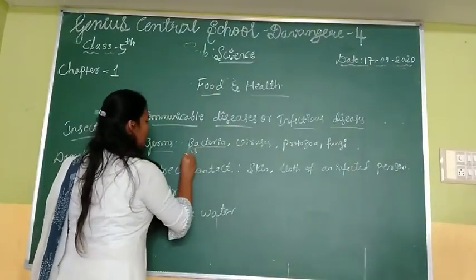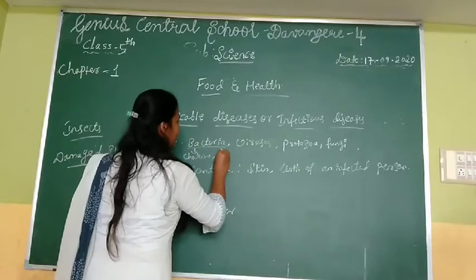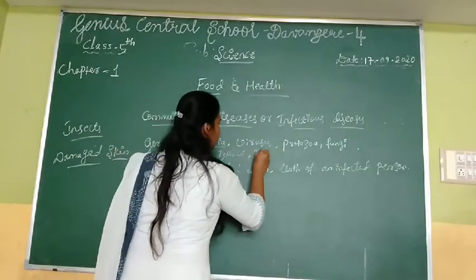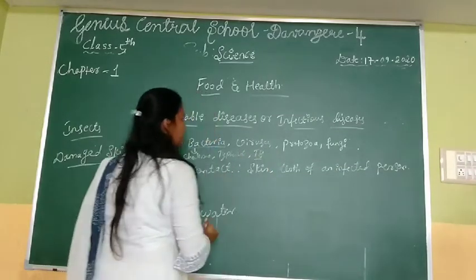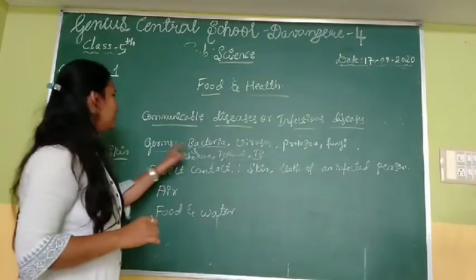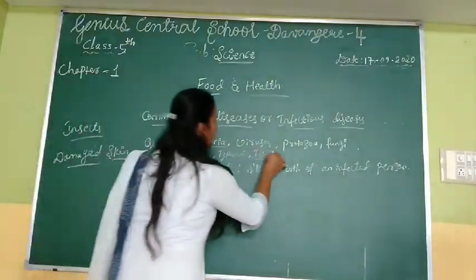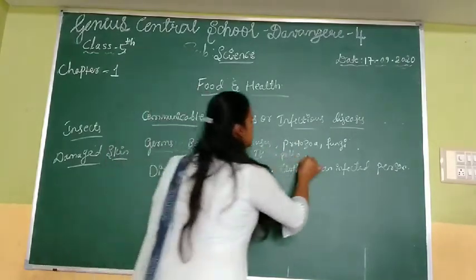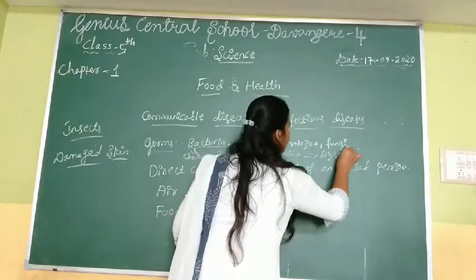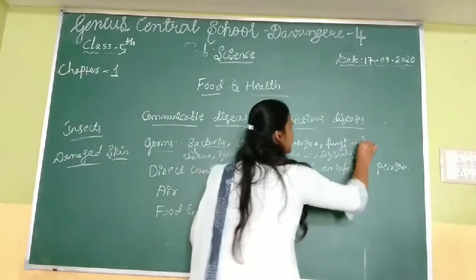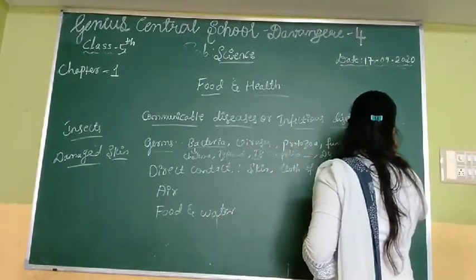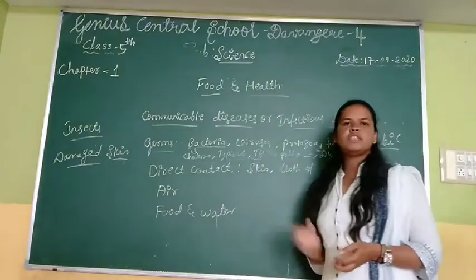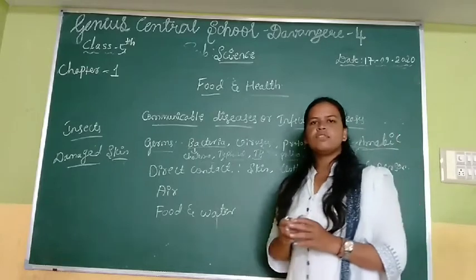Bacterial diseases are cholera, typhoid and tuberculosis, short form TB. These are the bacterial diseases. Viral diseases are polio and dysentery. Amoebic dysentery, these are the protozoan diseases. The germs are the main causative agents of the diseases.